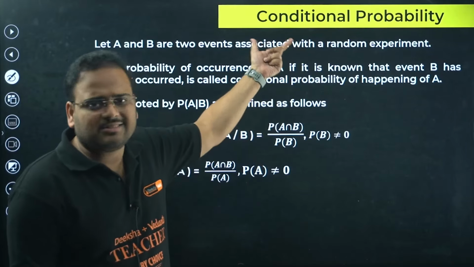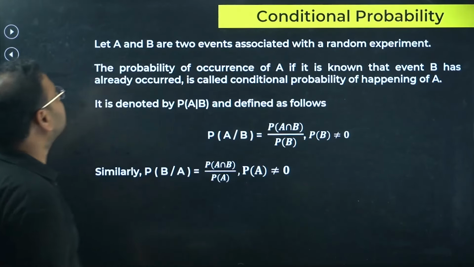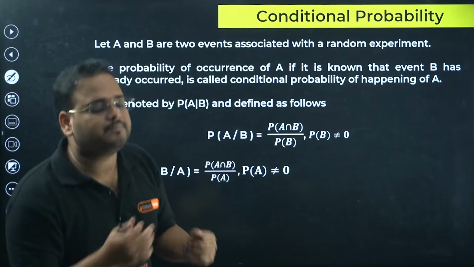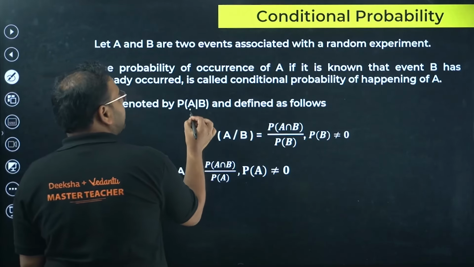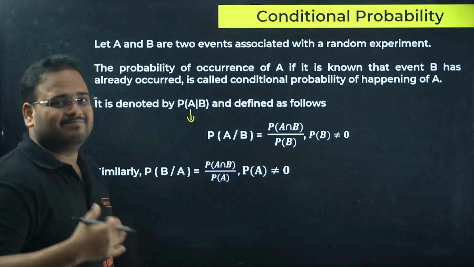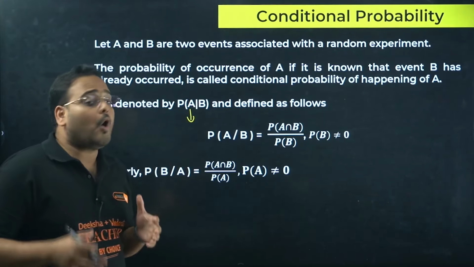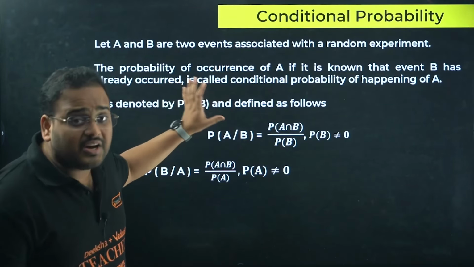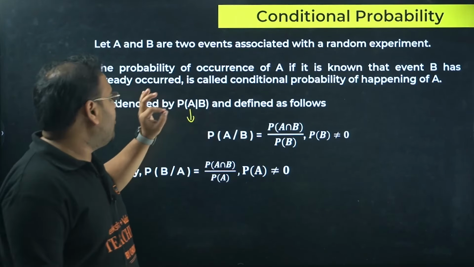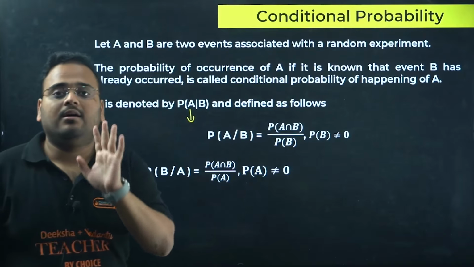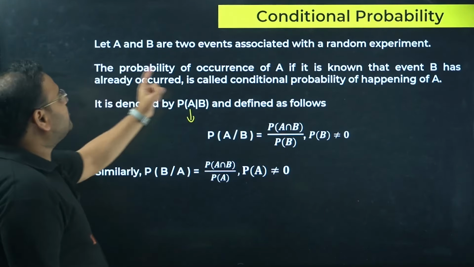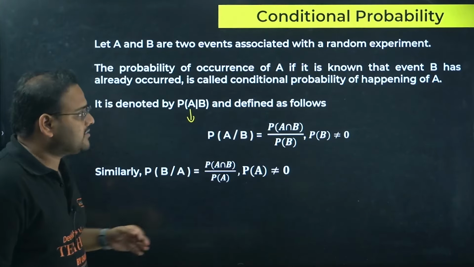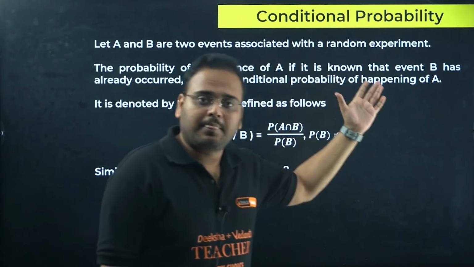The word conditional has everything to do with this particular concept. There is a condition in this probability when you find a result. I'm looking for the probability of the event A, provided that the condition is that event B has already occurred. What are the chances of getting the event A, or the samples in the event A, once event B has already occurred? That's my end goal. The probability of the occurrence of A, if it is known that event B has already occurred, is called the conditional probability of happening of event A.